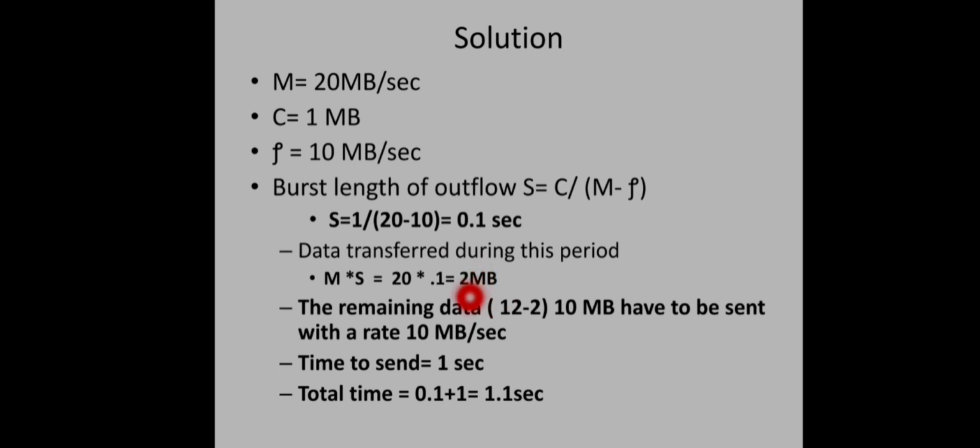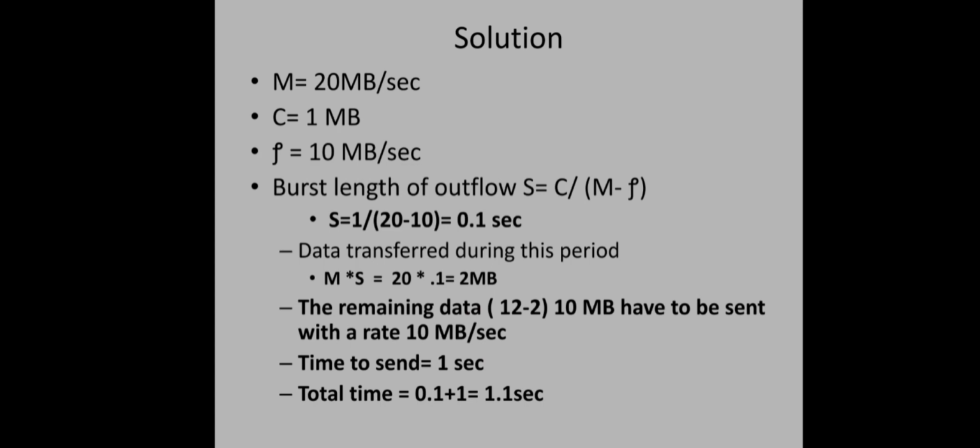Now, what is the remaining traffic? We have to transfer 12 MB of data, out of which 2 MB is transferred using the bursty rate within the first 0.1 second. The remaining 10 MB we have to transfer at the rate of 10 MB per second, that is the constant rate of our bucket. So the time to send is 10 MB of data at 10 MB per second, which means 1 second. So 1 second for the remaining 10 MB and 0.1 second for the first 2 MB. Totally we need 0.1 plus 1, that is 1.1 seconds. This is the total time required to transfer the 12 MB of data.